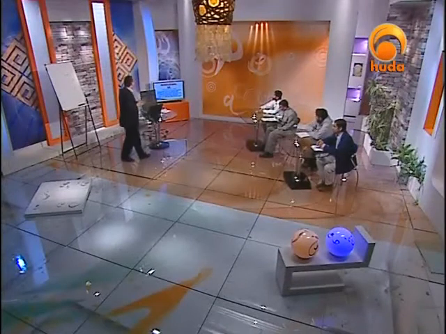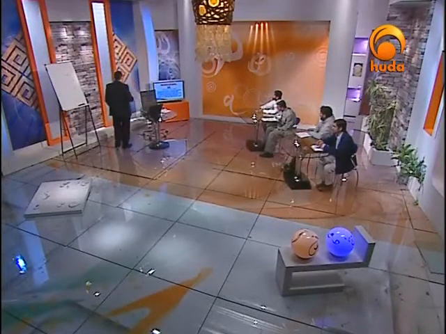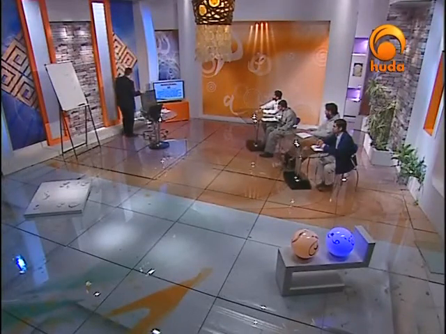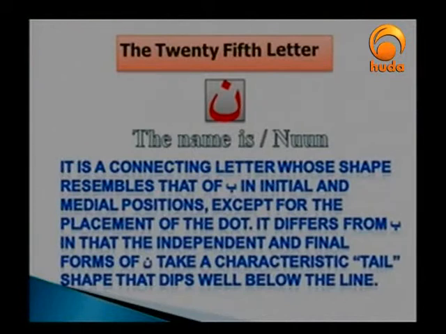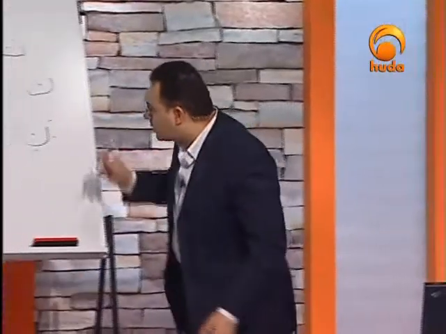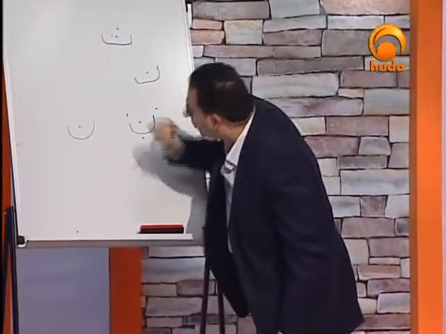It's a connecting letter whose shape resembles ba in initial and in medial position, except for the placement of the dot. It differs from ba in that the independent and final forms of noon take a characteristic tail shape that dips well below the line. That's the point you were talking about, which is curved. Right. So it's written here in this way. We put just one dot.